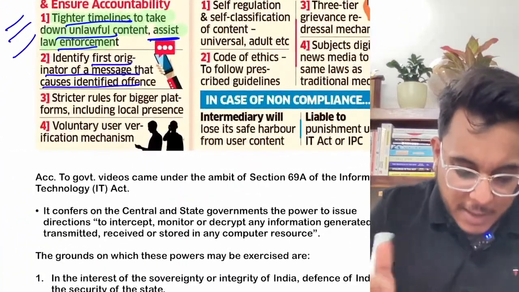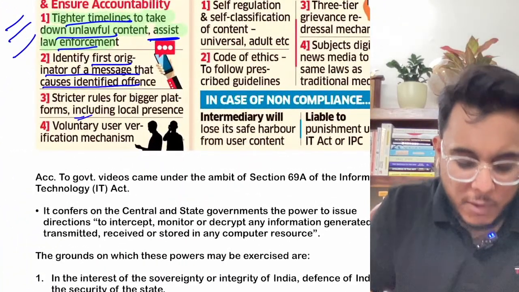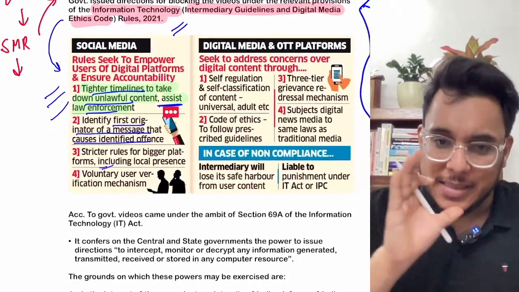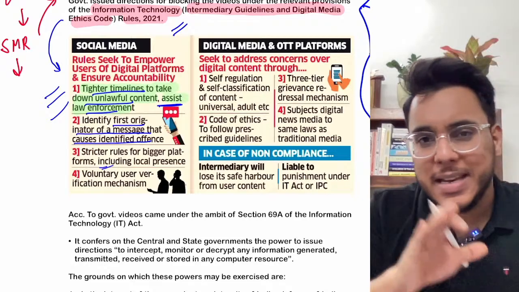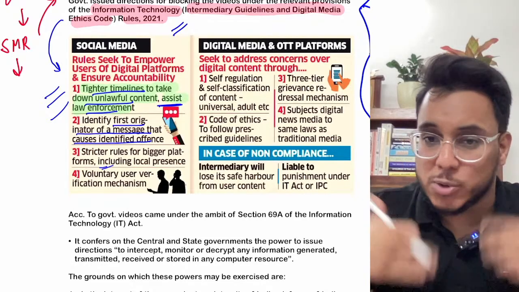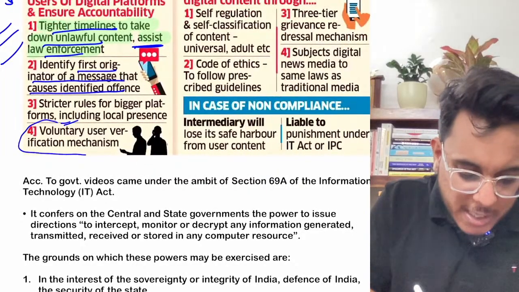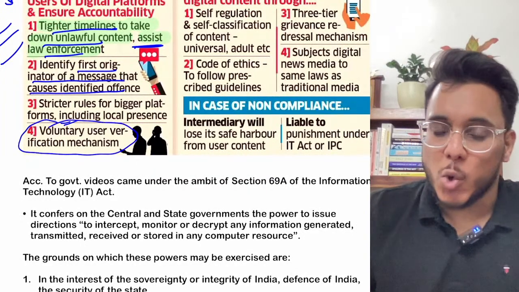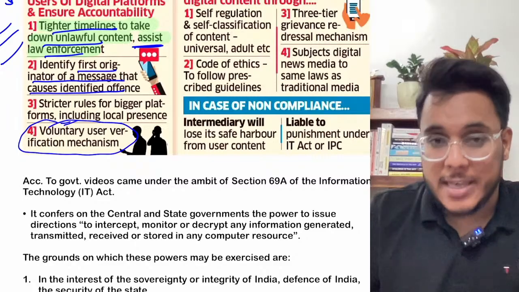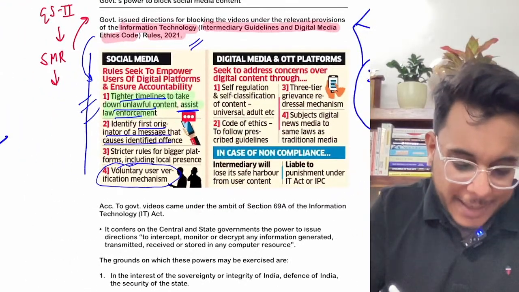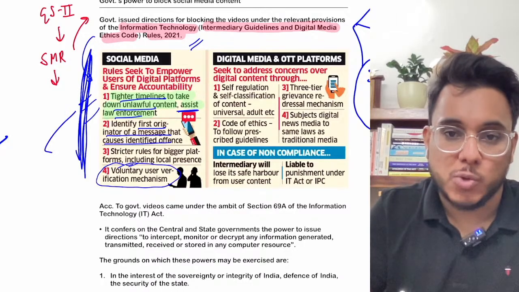After that, there will be stricter rules for the bigger platforms. So it has identified significant social media intermediaries and minor social media intermediaries. The big ones will have more compliance. Voluntary user verification mechanism: so whoever is using Facebook, YouTube, their KYC is to be done. So these are the rules for social media.